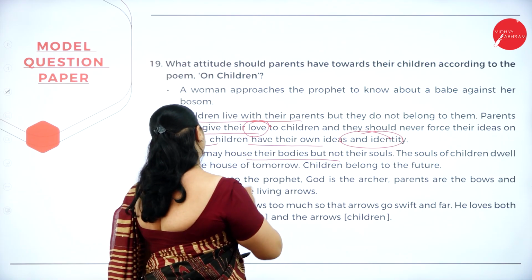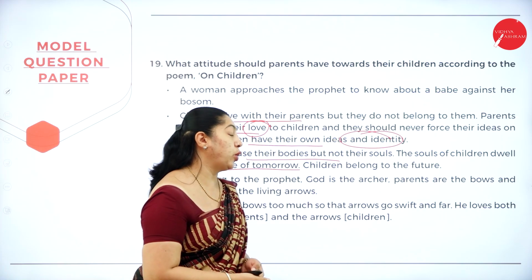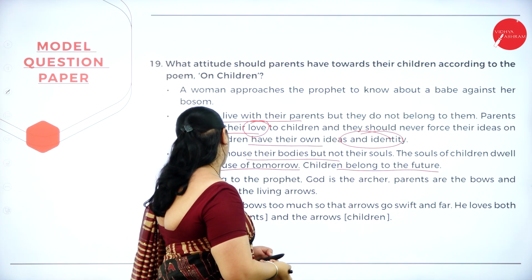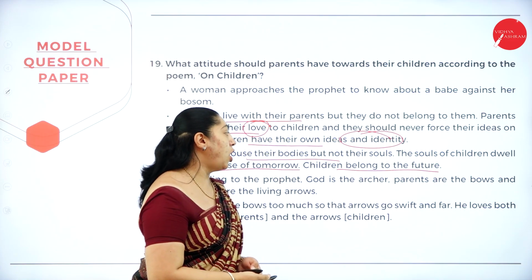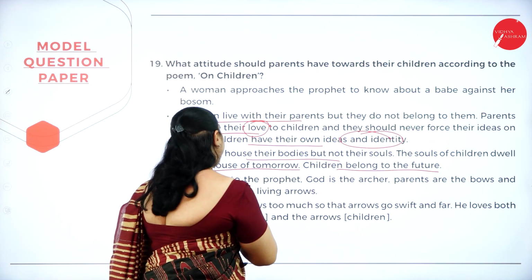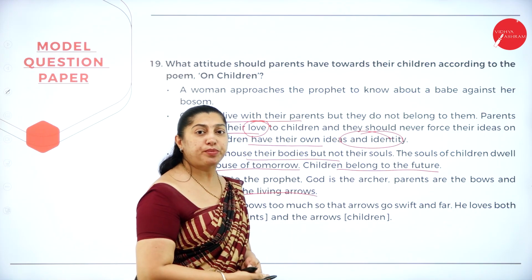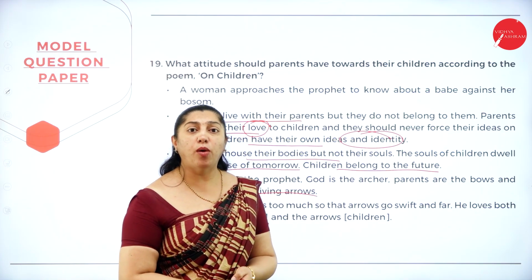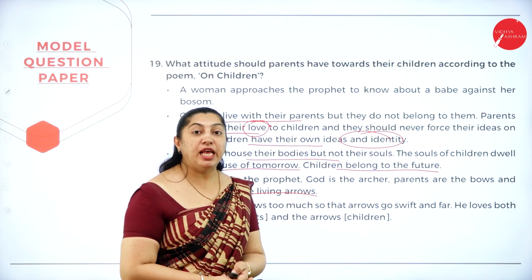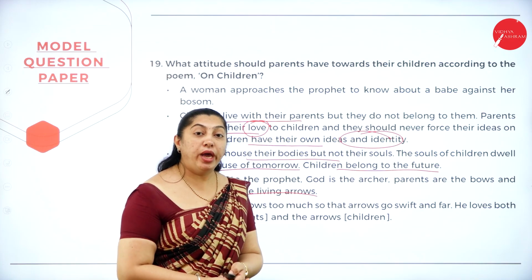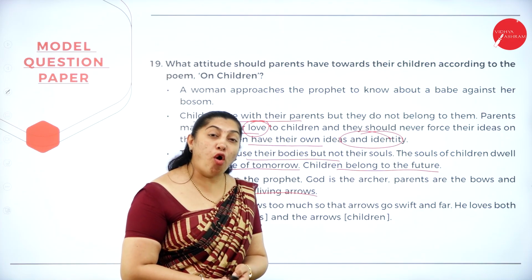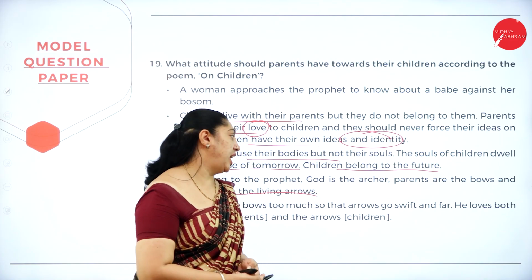The souls of the children dwell in the house of tomorrow, because children belong to the future of tomorrow. According to the prophet, God is the archer, parents are the bow, and children are the living arrows. And here, the archer loves both the parent as well as the children. Here, the parent is stable in one place, whereas it is the work of the arrow, that is the child, to go far and reach the destination.